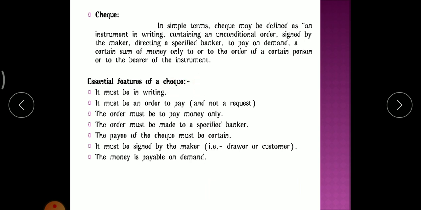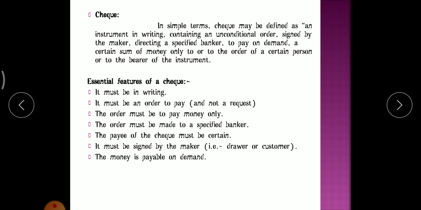What are the features? It must be in writing. It must be an order to pay and not a request. The order must be to pay money only. The order must be made to a specified banker. The amount payable on the check must be certain. It must be signed by the maker, drawer or customer. The money is payable on demand. And one more is the validity of the check.